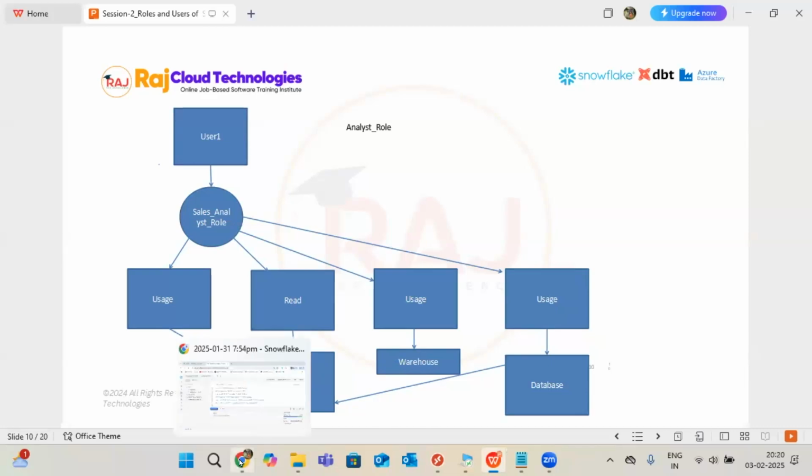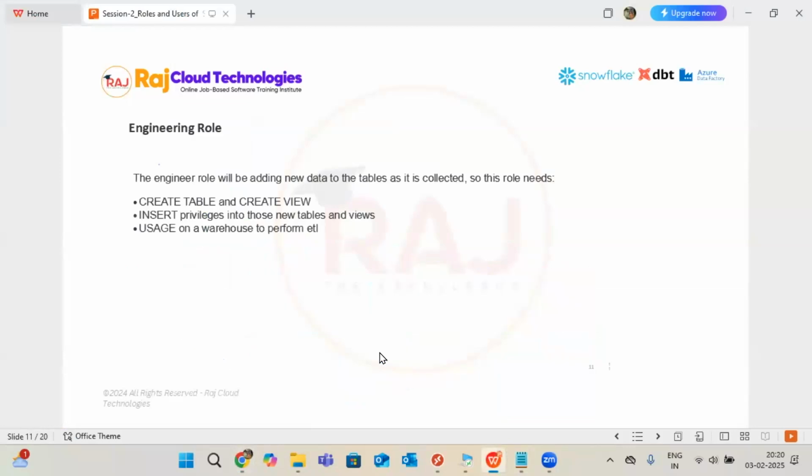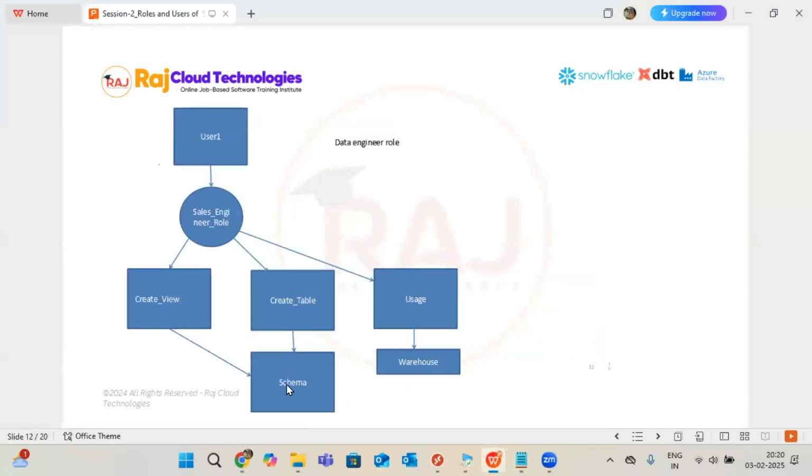Okay, thank you. So I hope everyone is clear with this, guys. Let us go with the next level. Till now, what you already know, I don't want to repeat again. Sales analyst is already assigned to the sales engineer, right? But still I need additional access for sales engineer. Those accesses we can explore here.